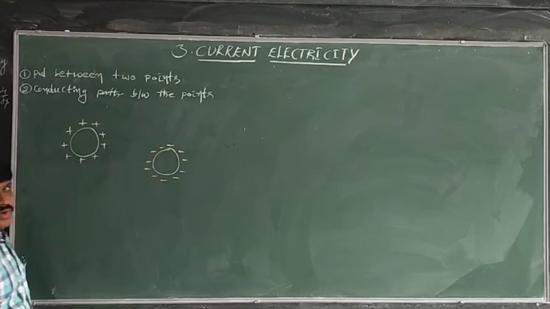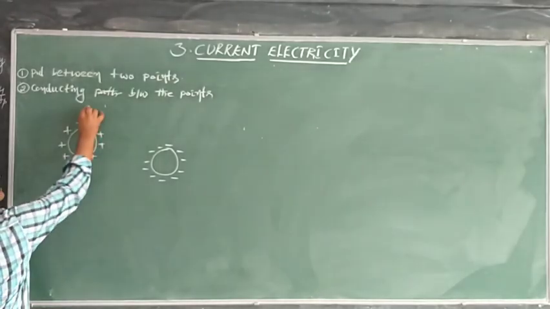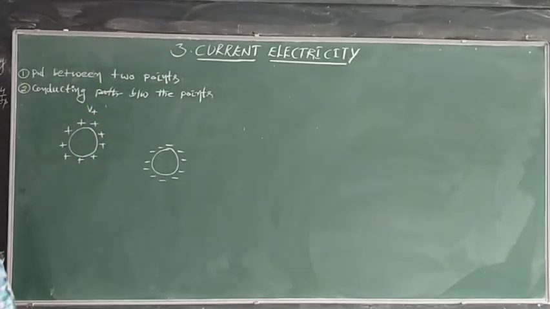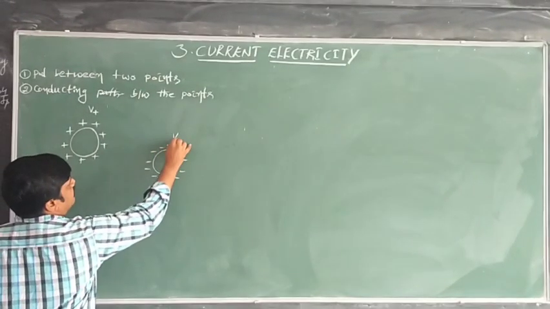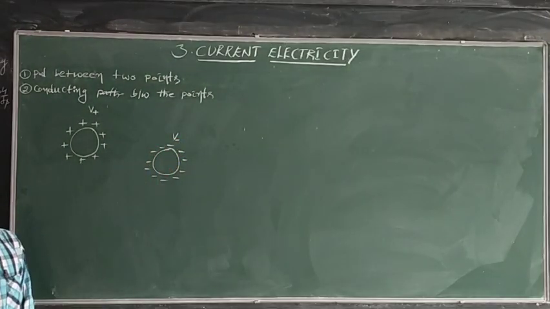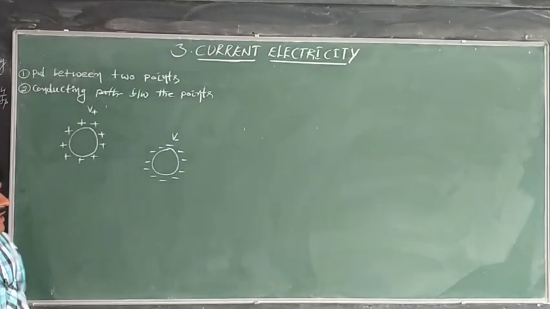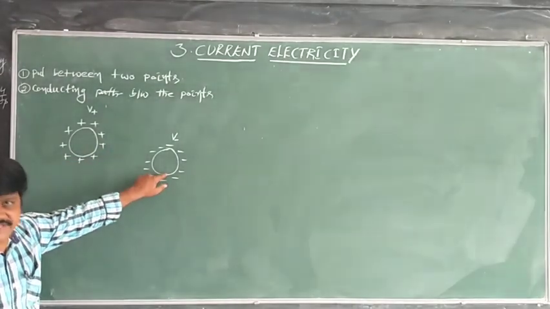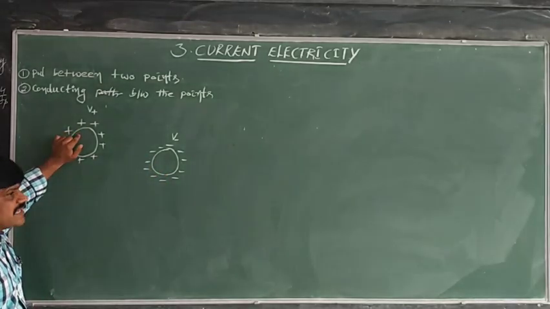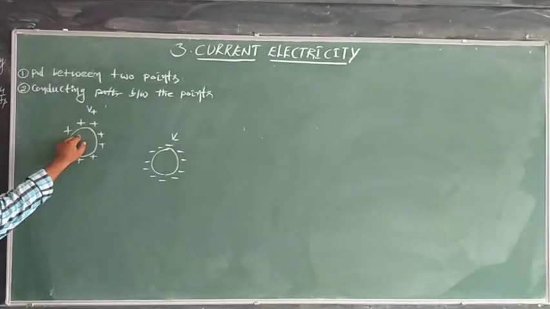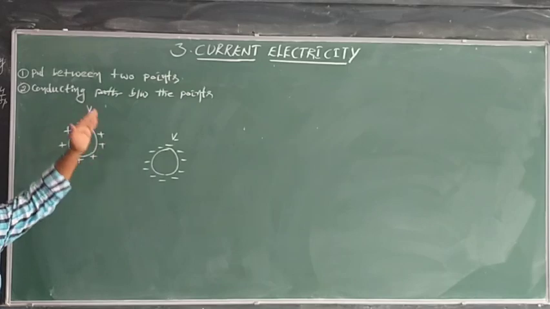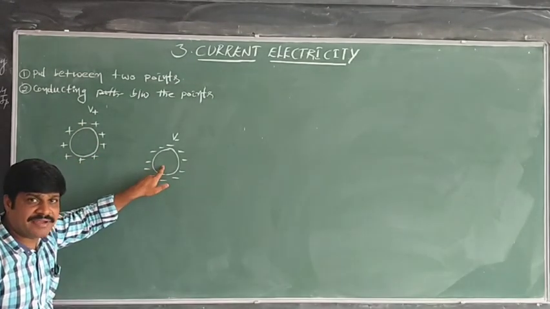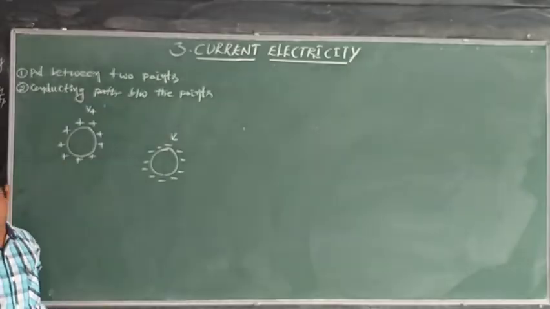So this conductor is completely at positive potential, and this conductor is completely at negative potential. That means between these 2 conductors, a potential difference is there. This positively charged conductor is at higher potential, and this negatively charged conductor is at lower potential.